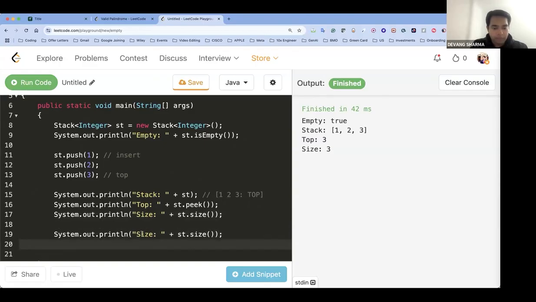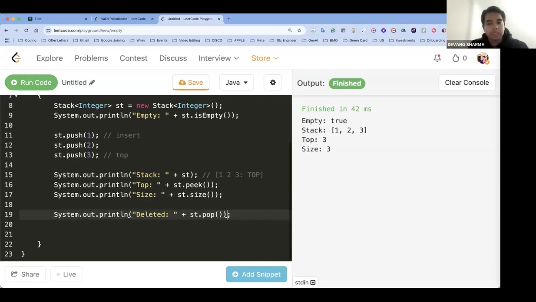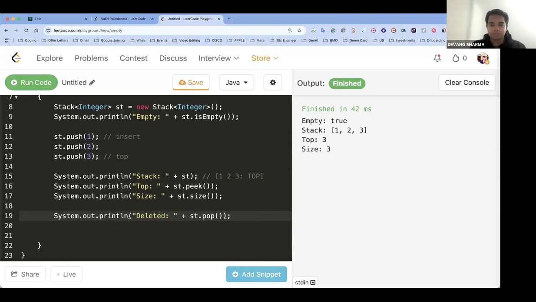If I take this and if I talk about delete, if I want to delete something, I will do stack.pop. Which element do you think would be deleted? Which element is on the top? Top element is 3. 3 will be deleted. So you will have the output. Delete 3. So I clear it, run the code. Which element got deleted? 3 got deleted. And if I take it again,